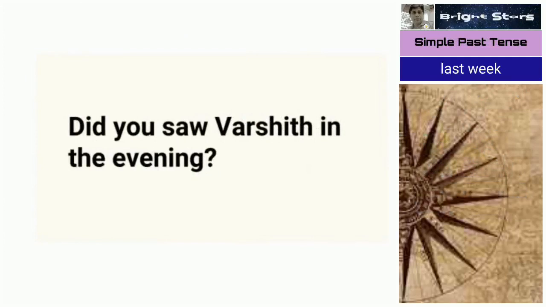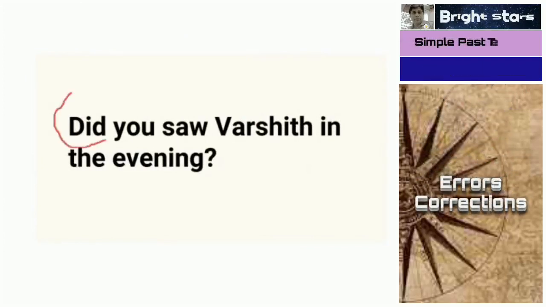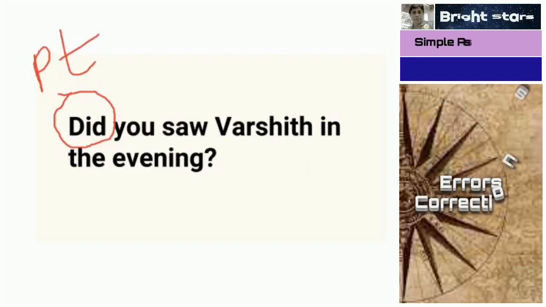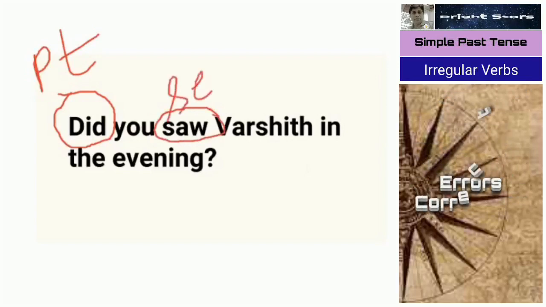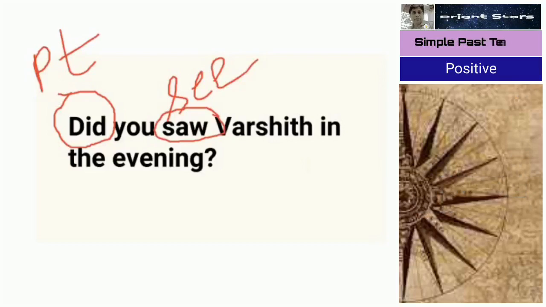Did you saw Varshit? Here see. Once we use the helping verb in a simple past tense, the helping verb modifies the verb, so you need not change the verb once again. Did you see Varshit in the evening?